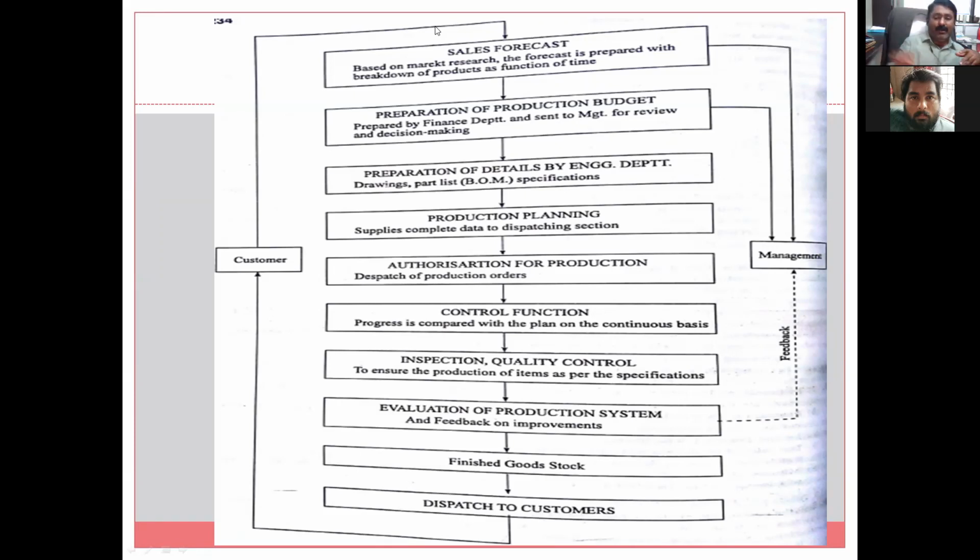Then after having all these things, finally you will get the finished goods stock as per required quantity, as per required quality, within required time, with appropriate cost. These are our four main objectives of production: right time, right quality, right quantity, right cost. We will get the finished goods stock, and finally dispatch to customers. So here you can observe, friends.